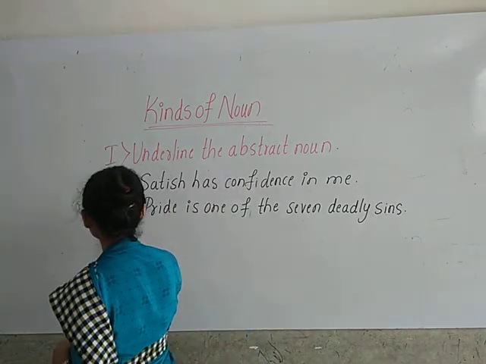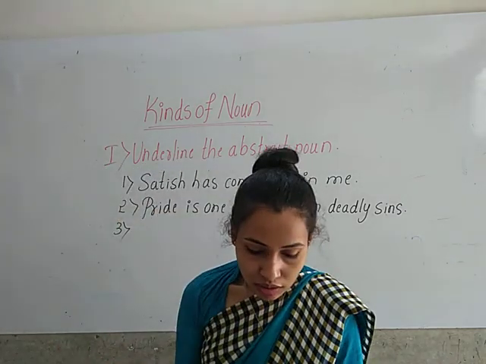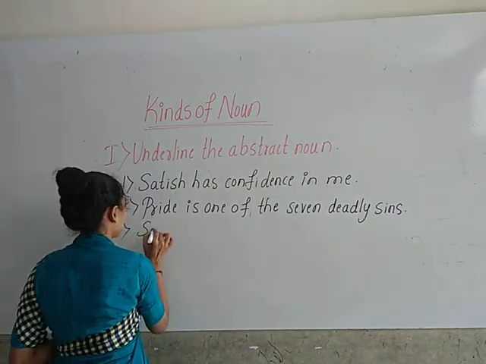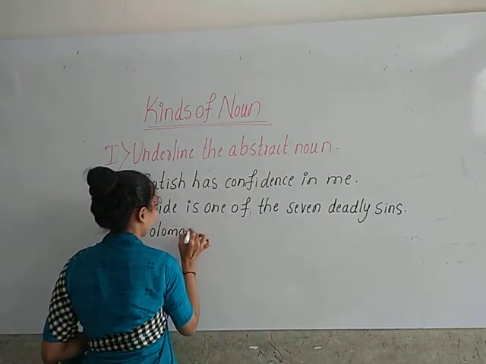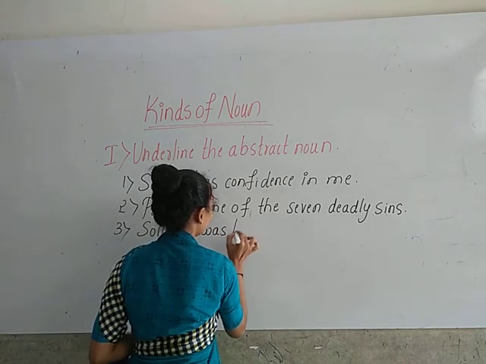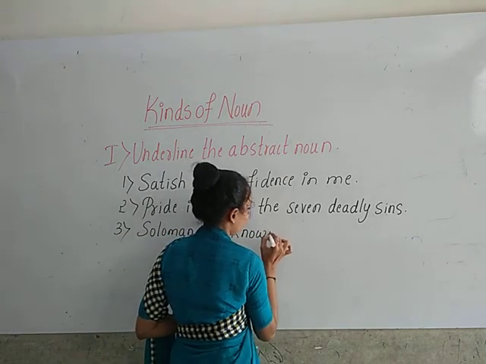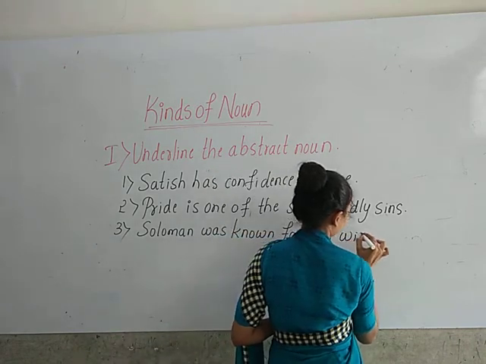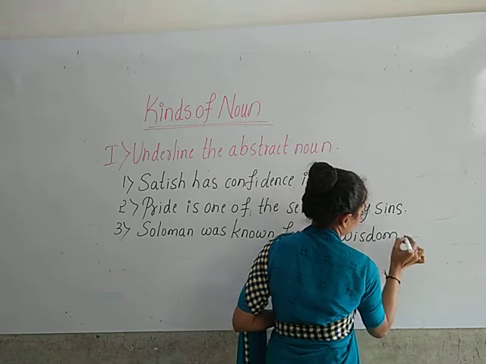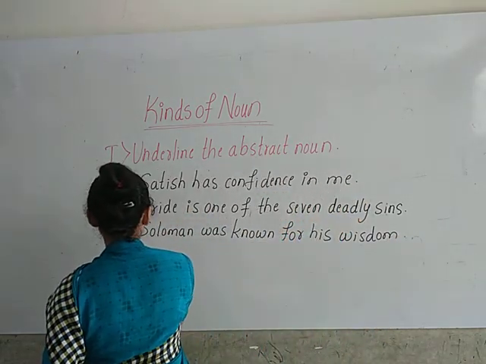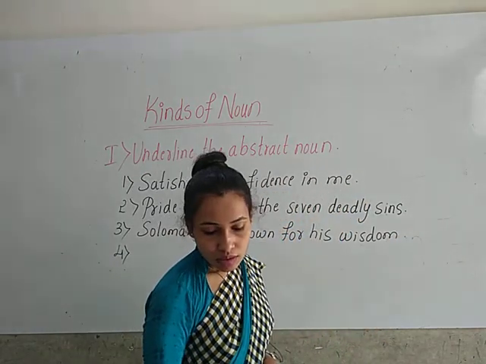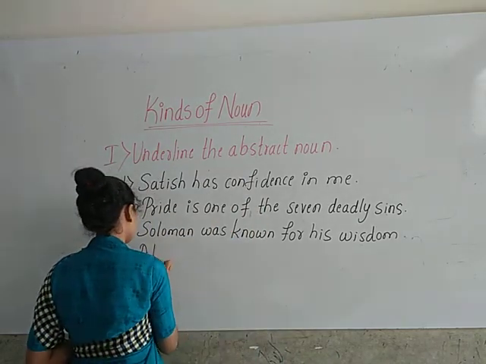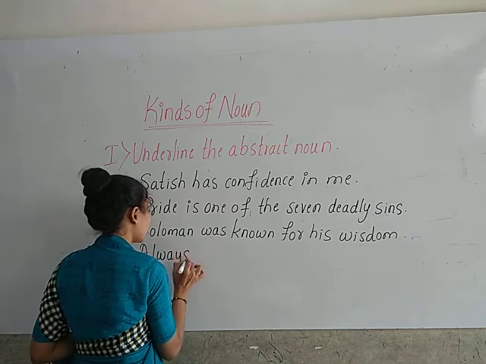Let me write the third one. Solomon was known for his wisdom. The fourth one: Always speak the truth.